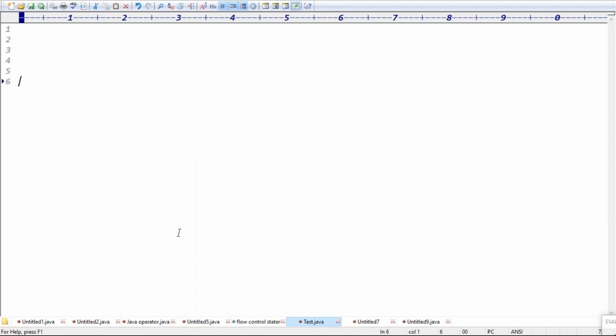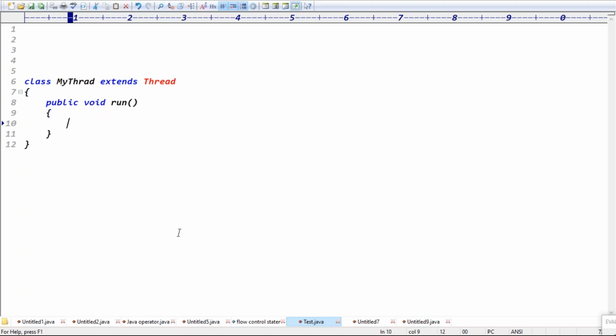Guys, first approach: tell me the creation of the thread class, MyThread. Our normal class will become a thread class. We'll extend the Thread class and override the public void run method. Here I want to get the thread name and thread priority. Guys, how to get the thread name? Thread.currentThread().getName(), right?